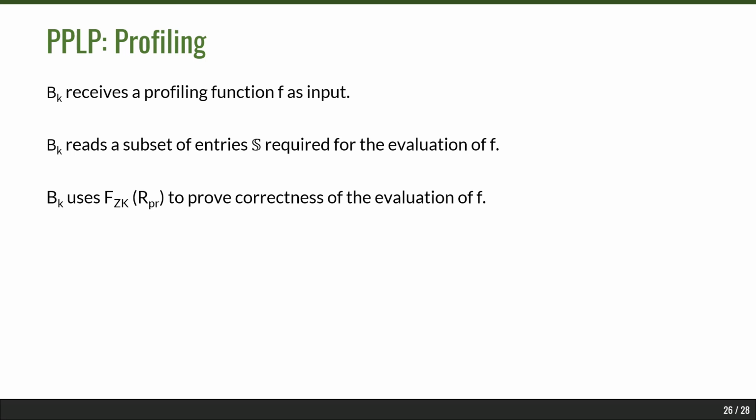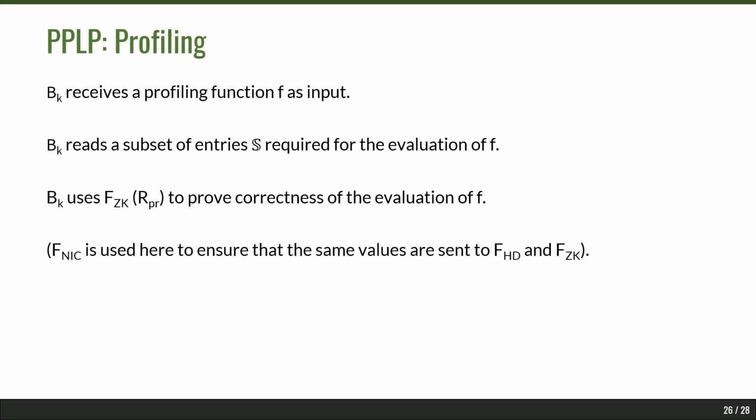The buyer also uses a zero knowledge functionality to prove the correctness of the evaluation of this function and to prove that it has read the right entries from the database. And again, we use a non-interactive commitment functionality to prove that the same values are sent to both the hiding database and the zero knowledge functionality.